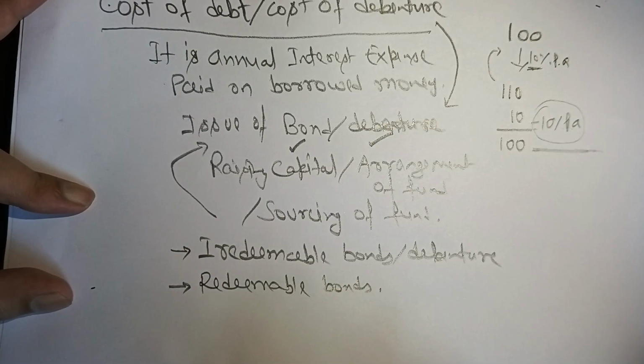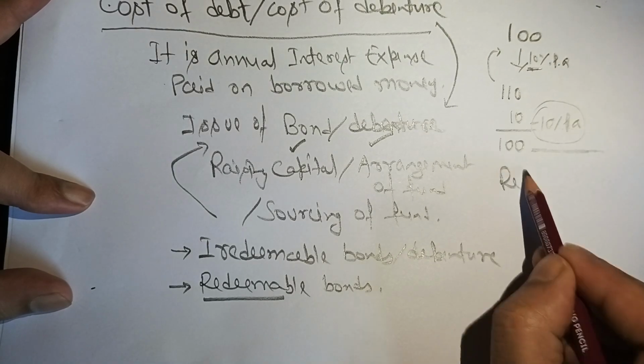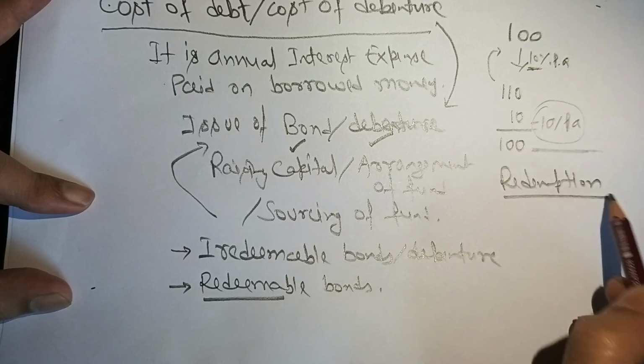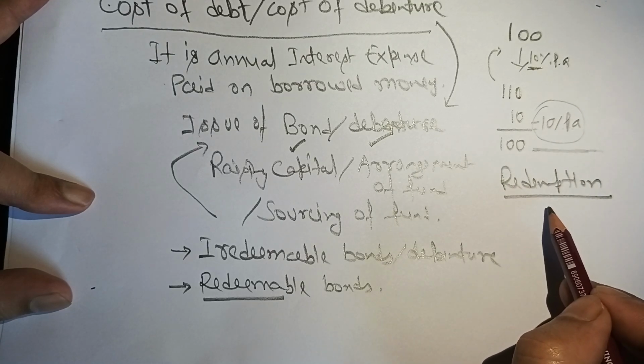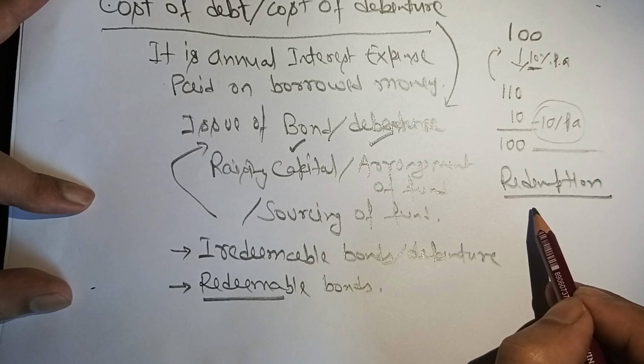The difference between irredeemable and redeemable is the word redeem, which comes from the word redemption. Redemption means paying back the principal money which was borrowed initially from the bondholder, from the investor.